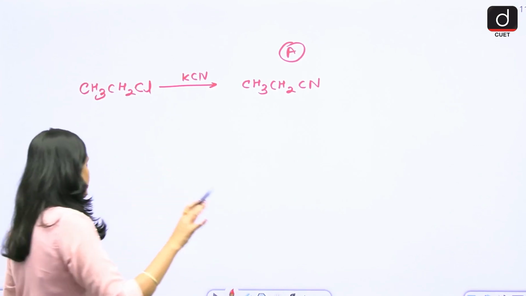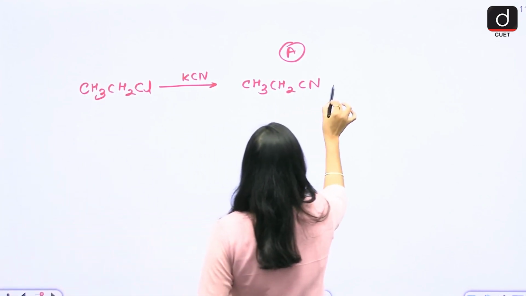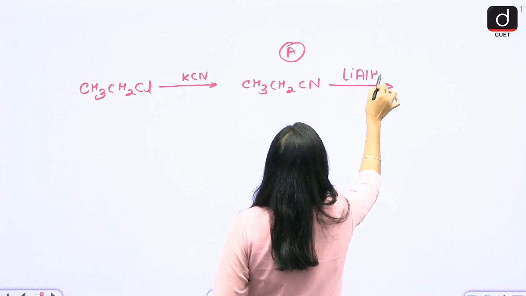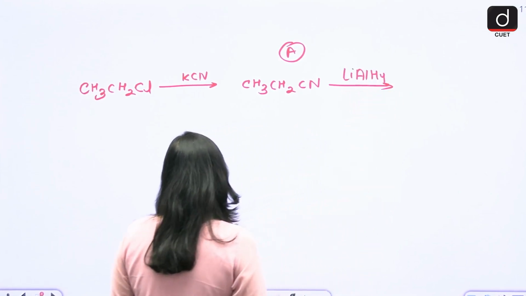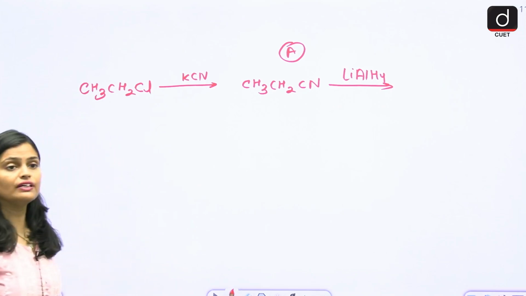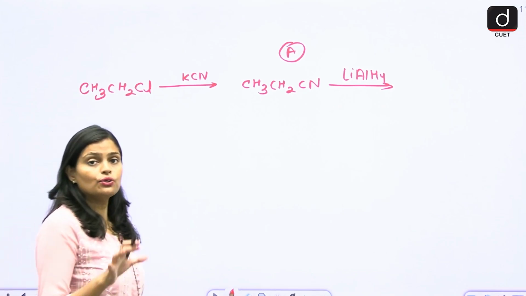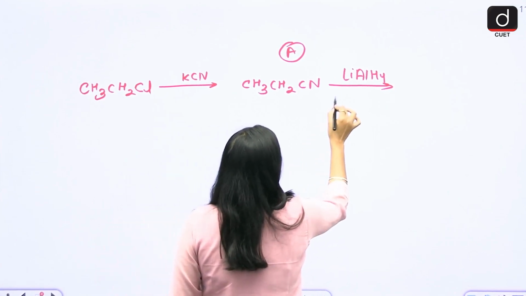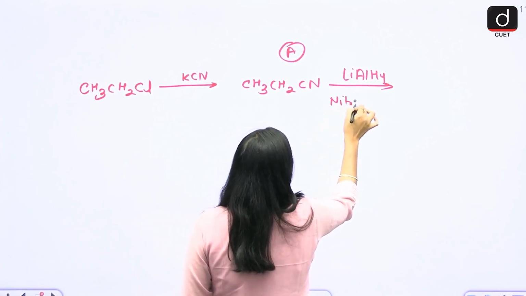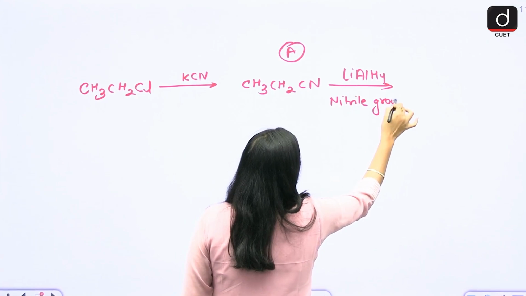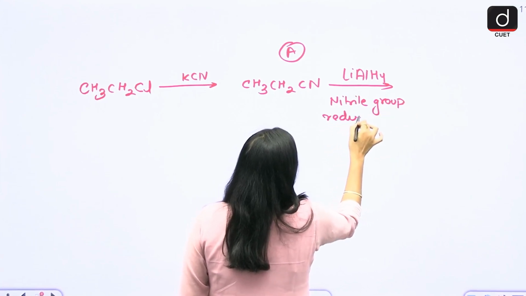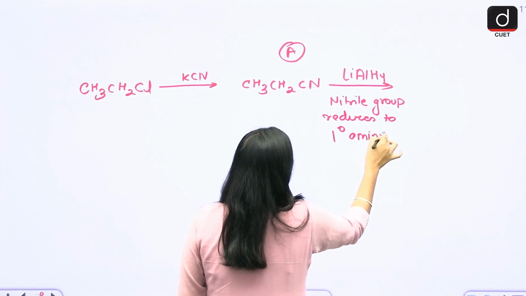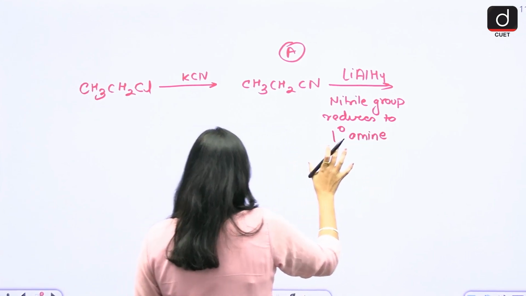After that, here what happened? In the presence of LiAlH4, lithium aluminum hydride, your nitrile group reduces to primary amine. Here the nitrile group reduces to primary amine. So what result will you get here?